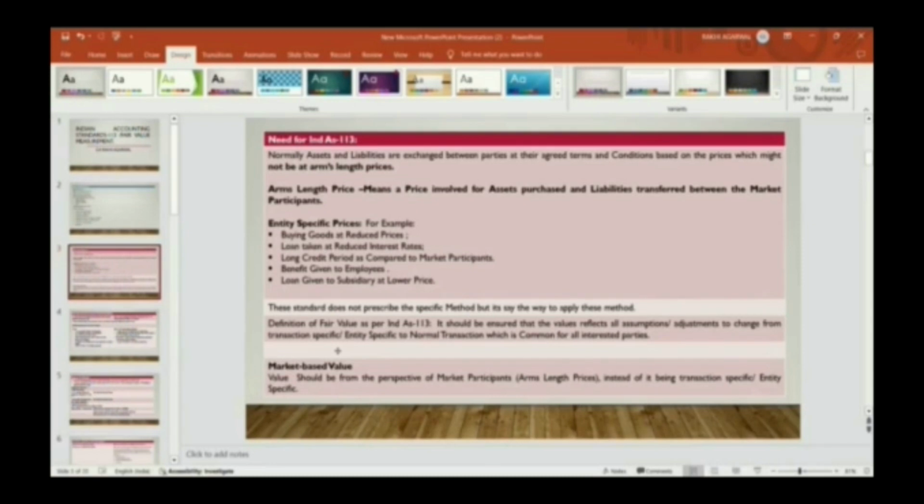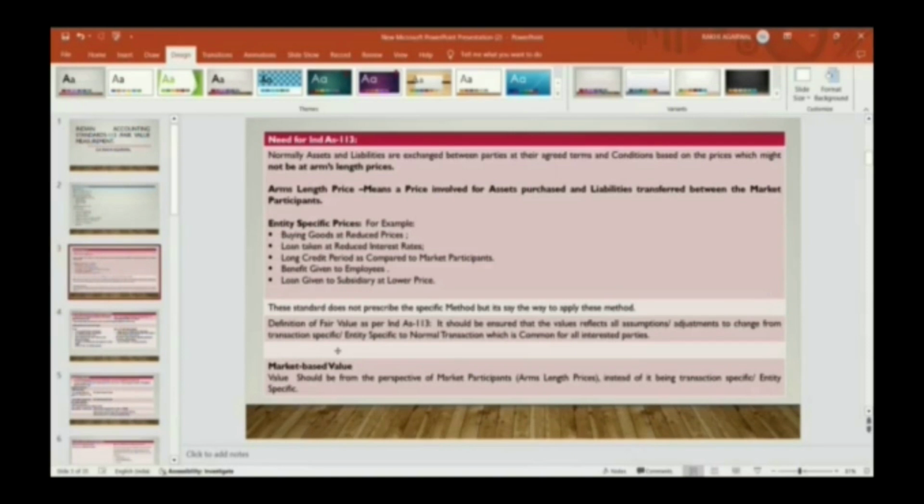Who are the market participants? The parties which eventually transact the assets or liabilities either in the principal market or the most advantageous market in their best economic interest.